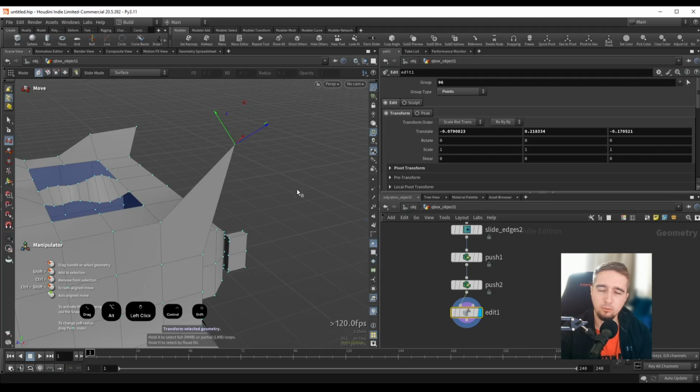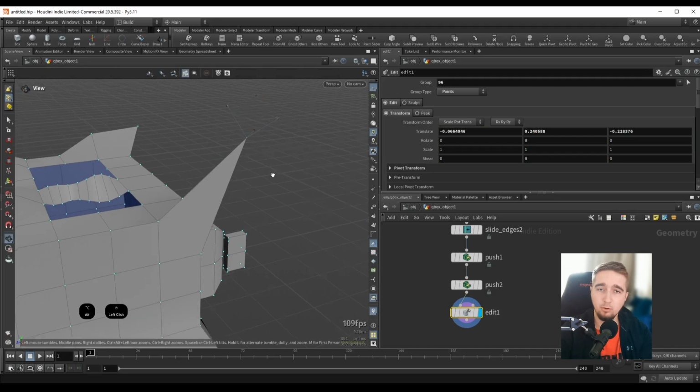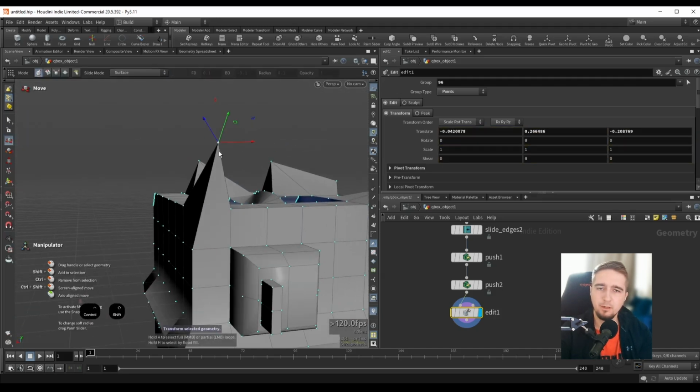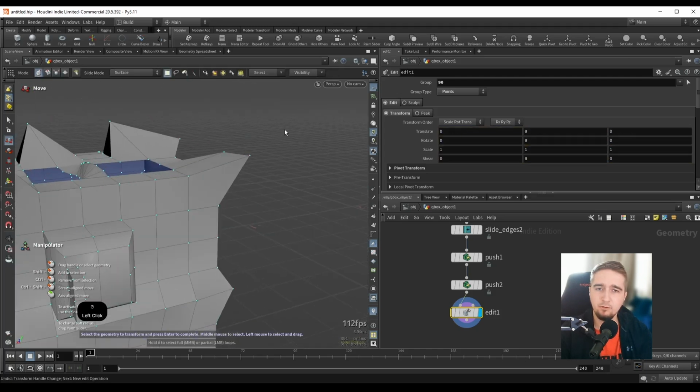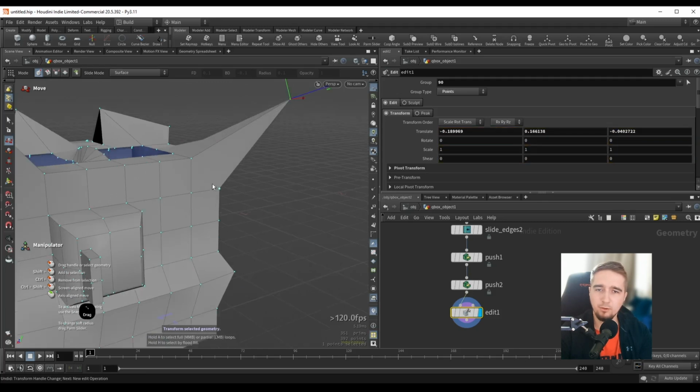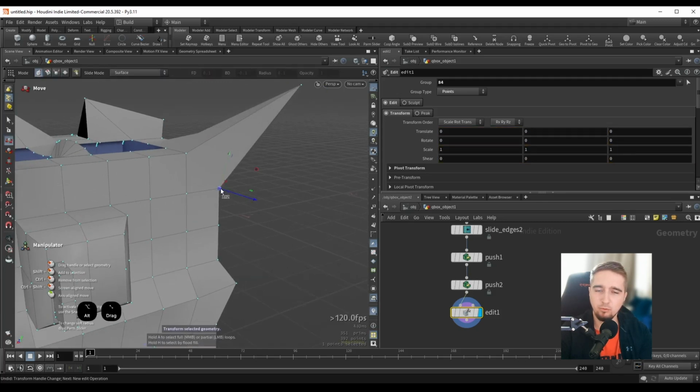So I will hold down Control Shift, and when I click drag, we can just freely move this, and this will be screen align. So it's going to depend on where you are viewing your component, which is really cool because I don't have to be super precise about my movement. I can just select a point and move it with Control Shift and click drag, so I don't have to select it and really try to find the manipulator and move it around like so.